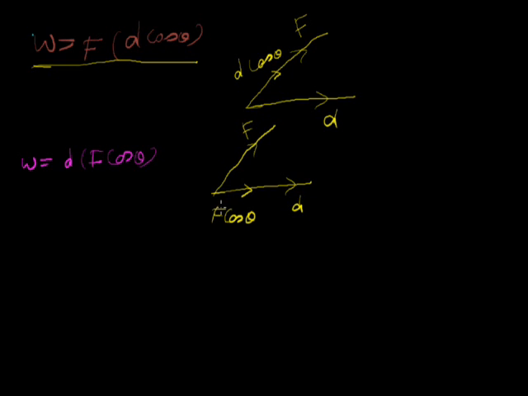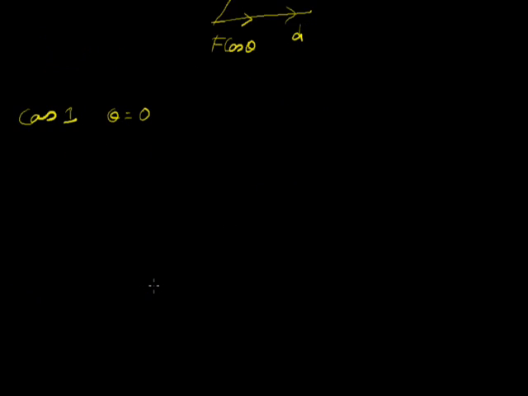Let us take some cases. Case first, when theta is equal to 0, the work done is maximum positive. It means F into d, where cos 0 is equal to 1, so it will be maximum.